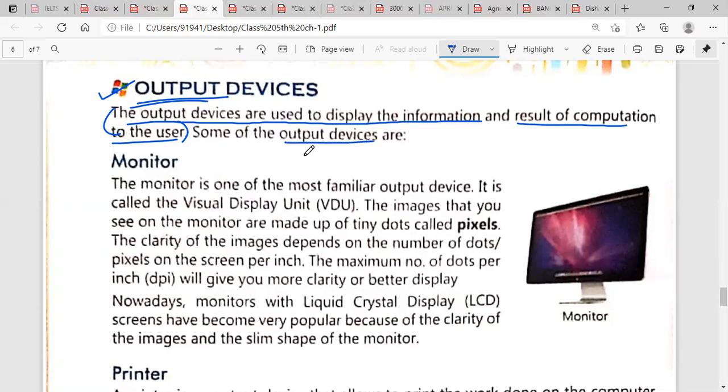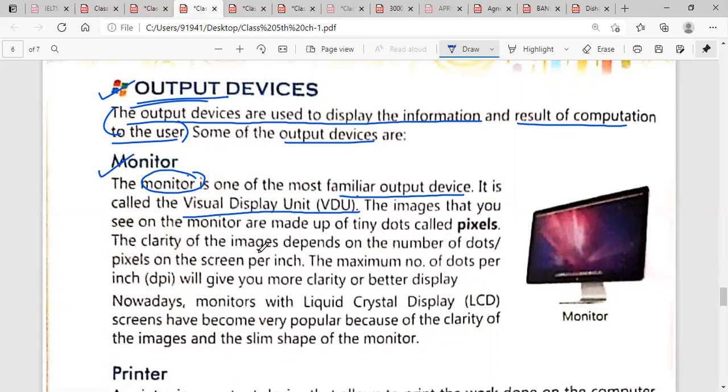Some of the output devices are, now first one is monitor. Monitor is one of the most familiar output devices. We already know monitor is an output device. It is called the visual display unit. Underline this word. What is the full form? Visual display unit.